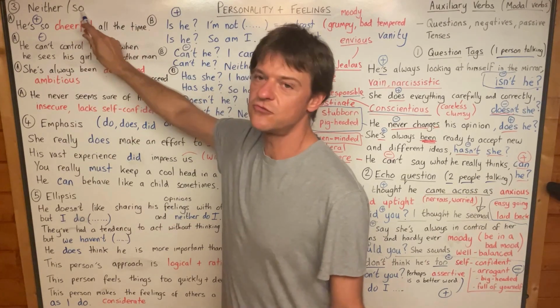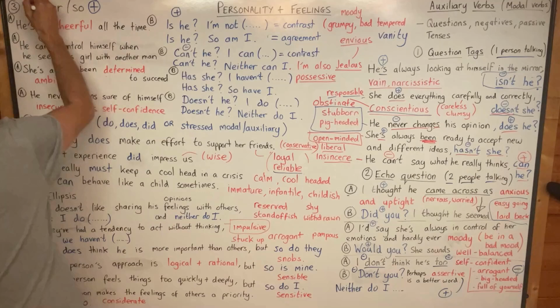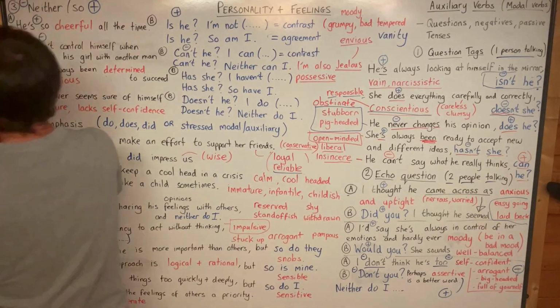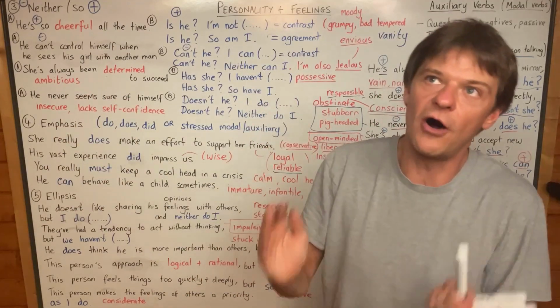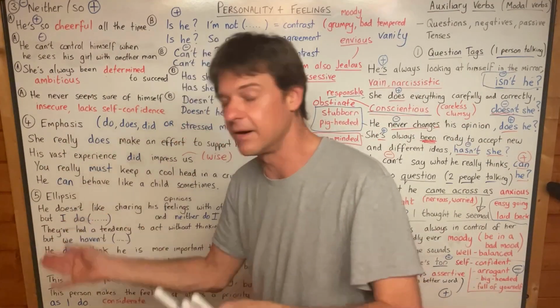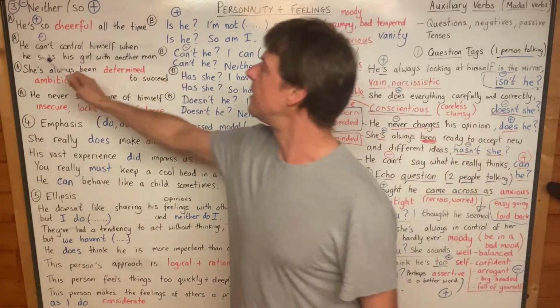We use "so" to agree with positive sentences, and we use "neither" to agree with a negative sentence. When you say "neither do I," it means I also don't blah blah blah, or I also didn't blah blah blah, or I also wouldn't blah blah blah. So here are some examples.